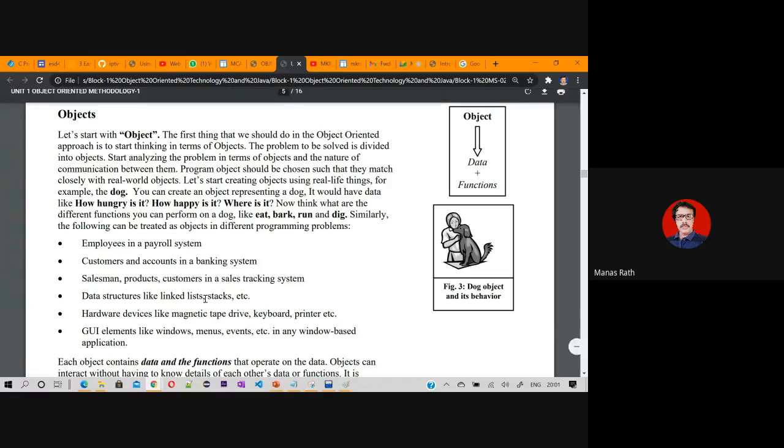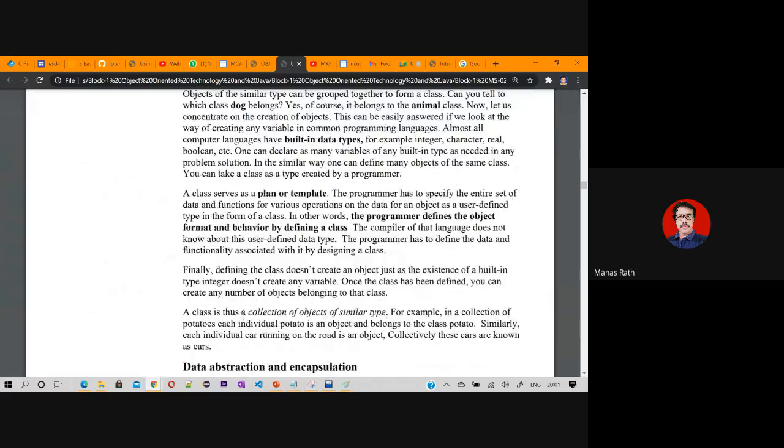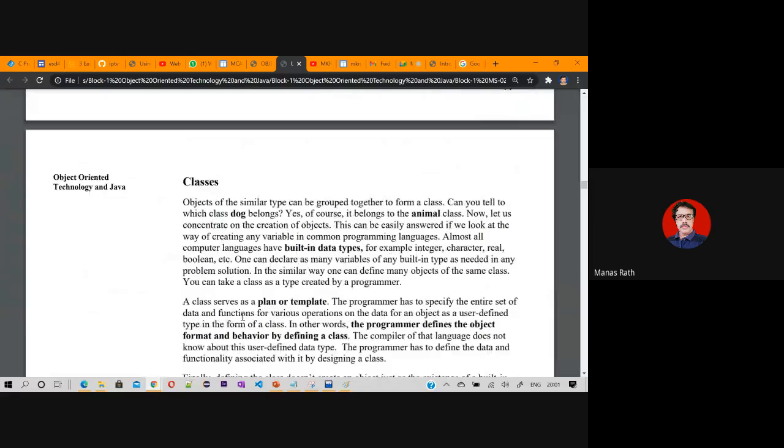Now, in this way, it's very much English kind of things. In case you are gathering objects and giving them a common name, then that will be a class. So objects of a similar type, like Puppy, Tippo, John, this kind of collection, if you collect and give a name like dog, then that will be a class.